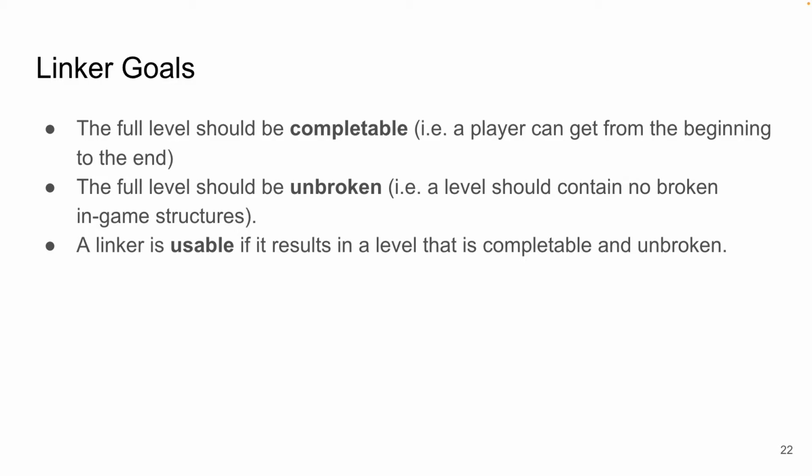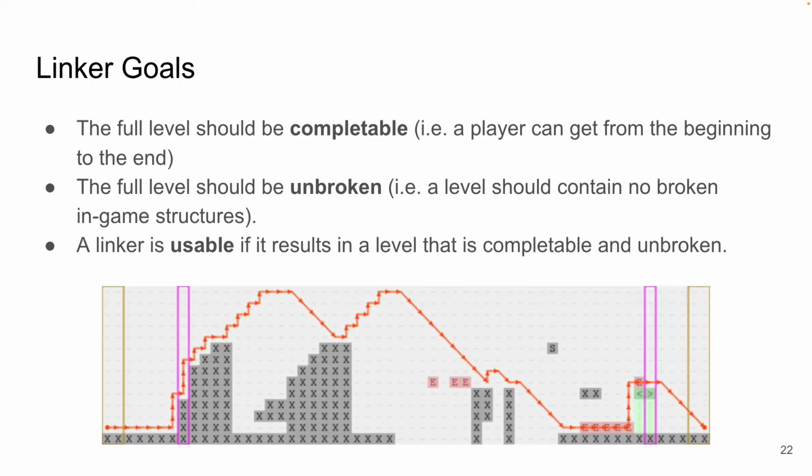With those definitions out of the way, we can see what a sample linker would look like in our contrived example. The tan boxes represent padding, so we have a clear start and an end goal. The magenta box on the left shows that a linker was added to make the jump possible. The magenta box on the right shows that a linker was added to complete the pipe structure. And also note that a linker was not added for the other segments.